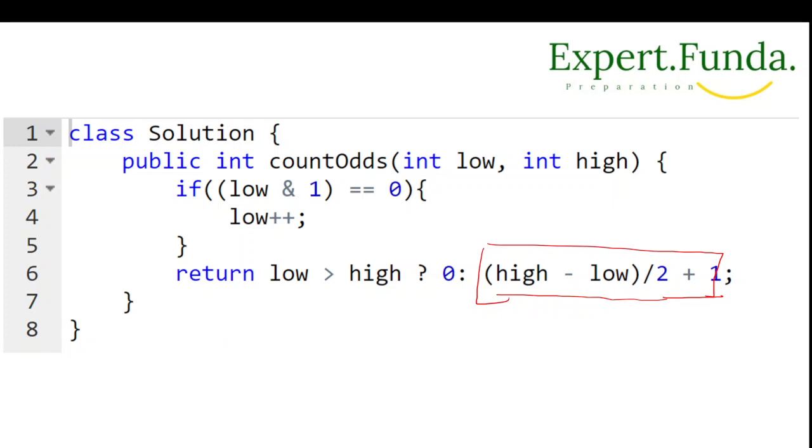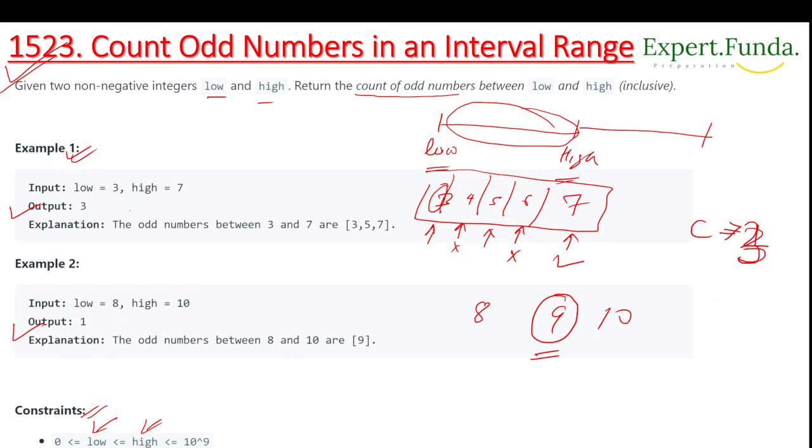So if we talk about this example, low is 3 and high is 7. If we have a high and a low, we do high minus low, and then plus 1, and it will give you the answer. So 7 minus 3 is 4, and we divide by 2, so 4 by 2 is 2, plus 1, that is 3. We are getting this answer here, right?